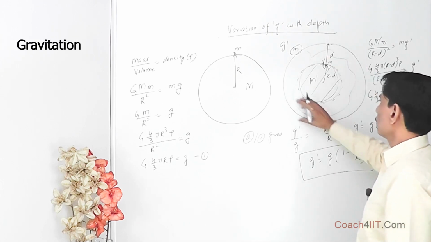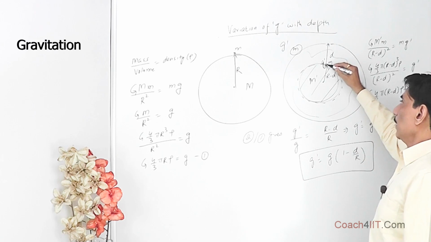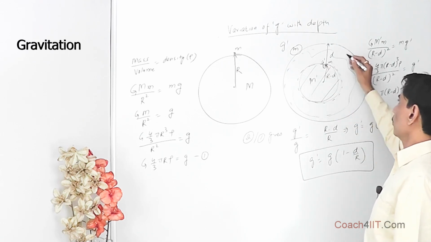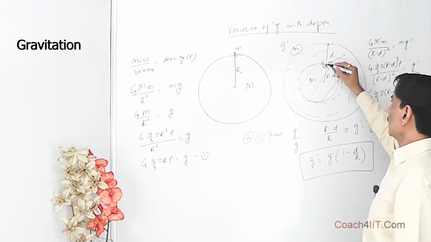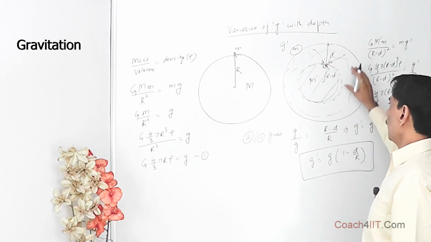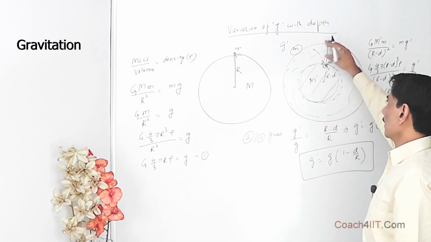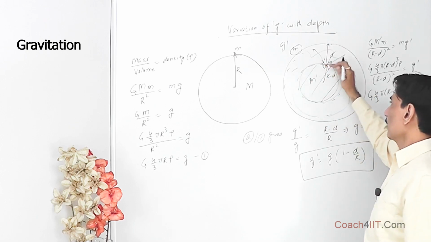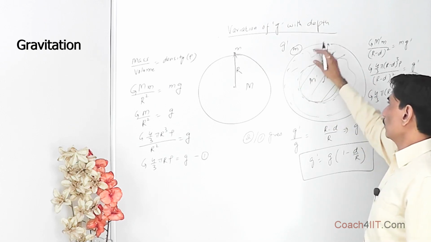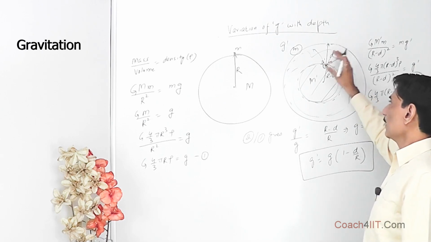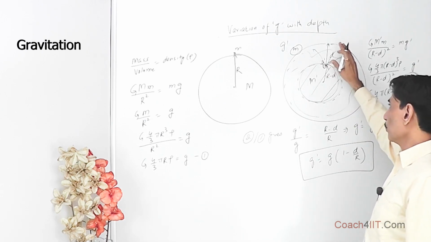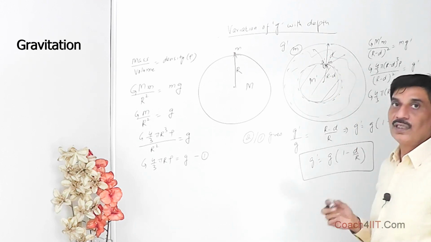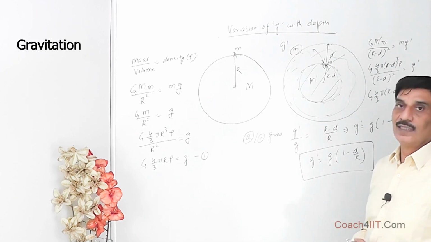This outer shell of thickness d will not apply any force on this particle of mass m, because this outer shell is also composed of small particles, and the mass is being pulled in all directions. Some forces are in the upward direction because of this shell, and some are in the downward direction because of this shell mass. As a result, the net force because of the outer shell of thickness d gets cancelled out. To prove this, Newton established a whole new branch of mathematics, that is calculus.